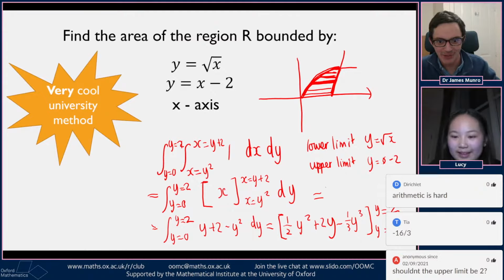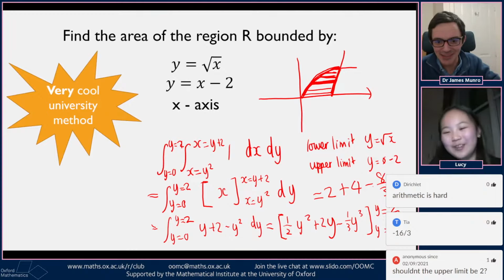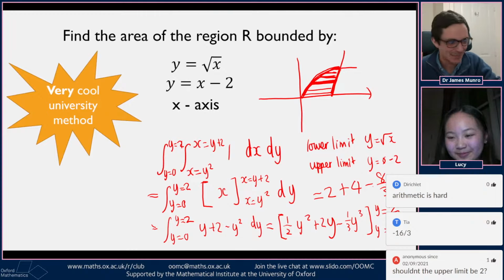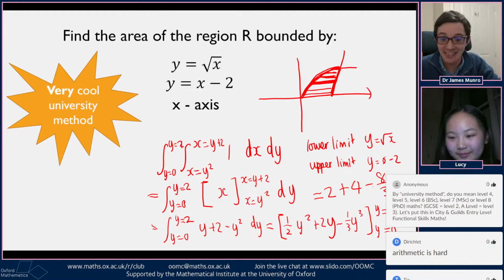If we look back at our previous numbers, it's weird that we got minus 16 over 3. I agree with Tia. With the wrong upper limit, we would have got minus 16 over 3. Arithmetic is hard, says Darishlane. Good. Right. Cool. Okay. Perfect.